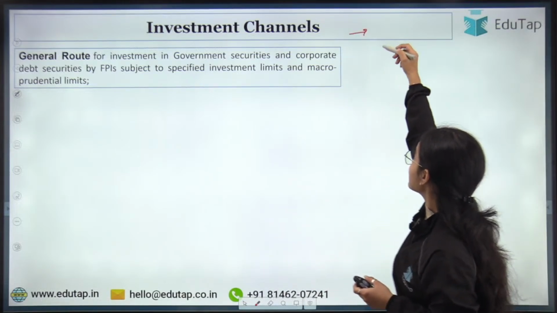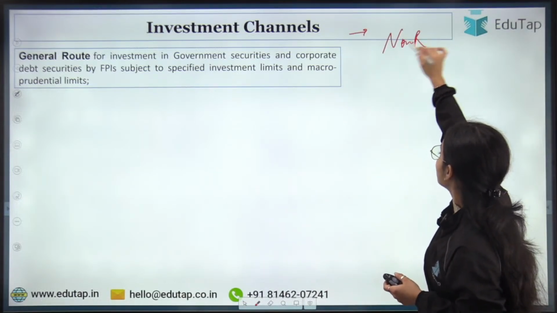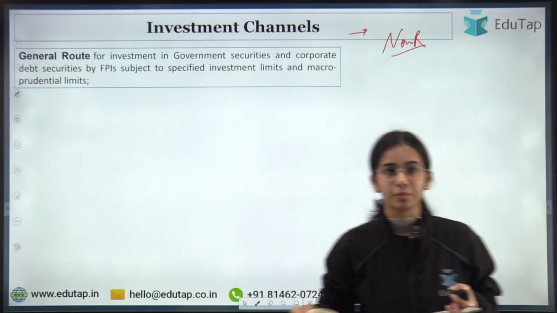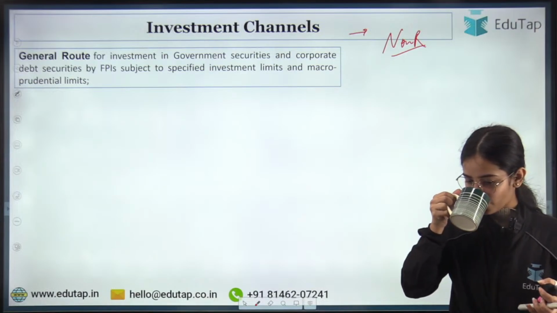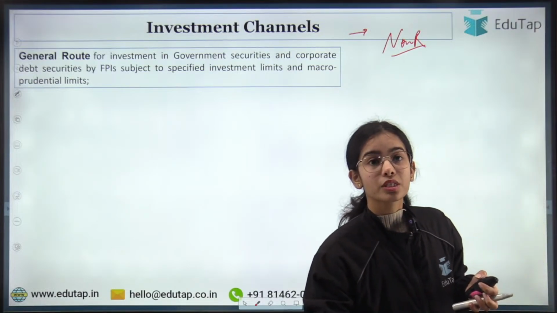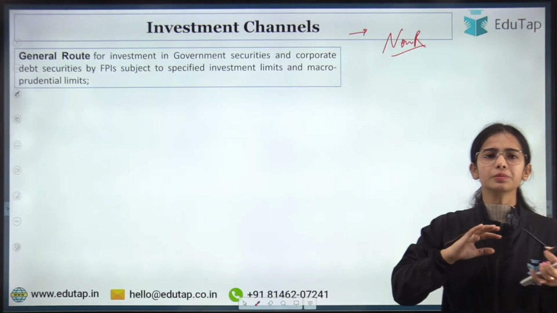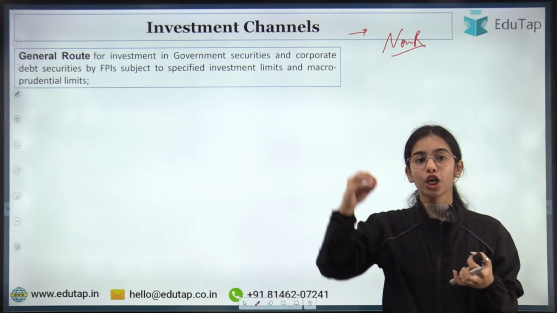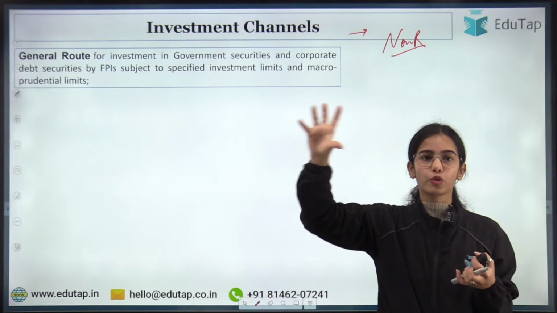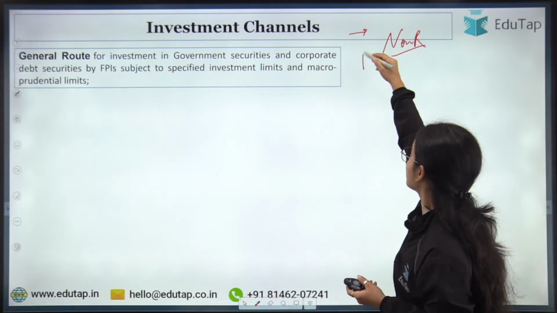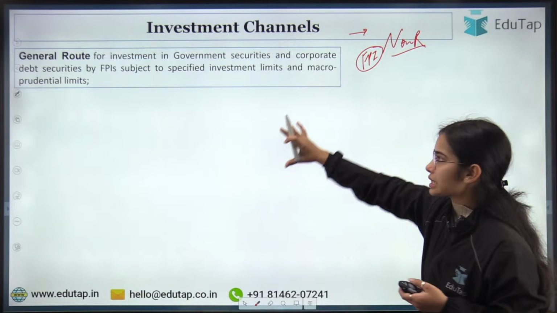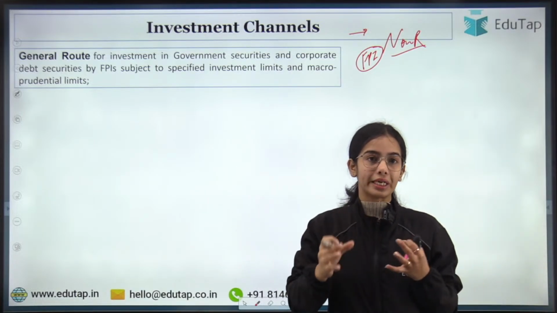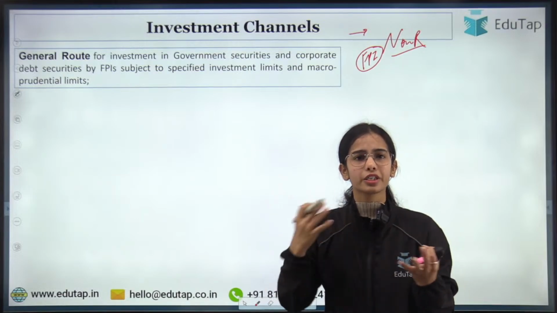The non-residents can invest through the multiple routes. Starting with the general route: the general route is the route where there are many limitations by the RBI. The non-residents, the foreign portfolio investors, are investing in India in the government securities, in the securities of India, and there are different limitations.